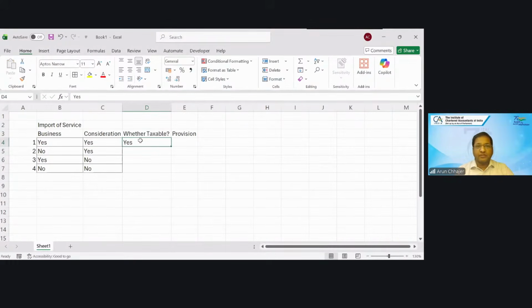There is no question. So I hope you are able to see my Excel sheet. By which provision can I say? Section 7, subsection 1, clause A as well as clause B.